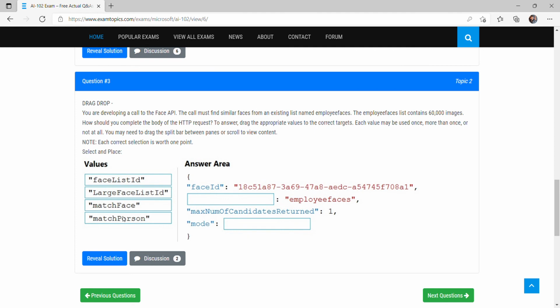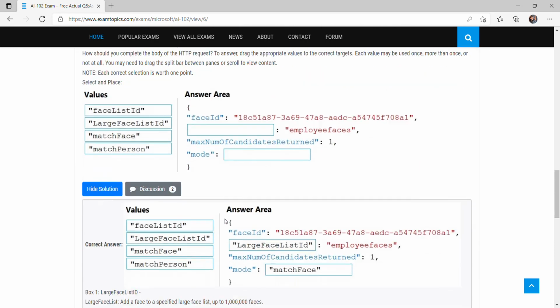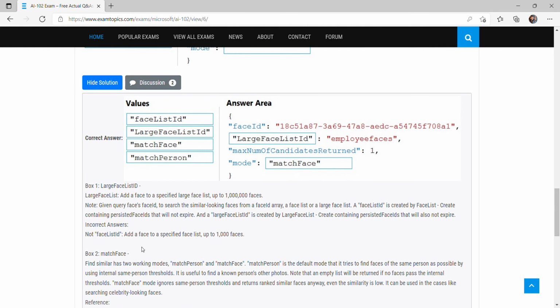But in match person, we pass an input as an image and tell our Face API, give me all those images which match with that person which I am passing. In that case we will use match person. But here we have to find the similar faces from an existing list. We are not giving an external input, so it should be match face. So let's reveal the solution. It's a large face list ID, because in the face list ID we have a limitation, but here we are using 60,000, and it should be match face.